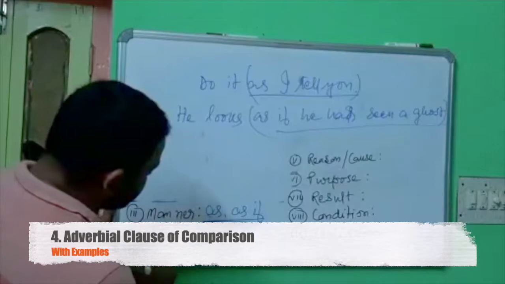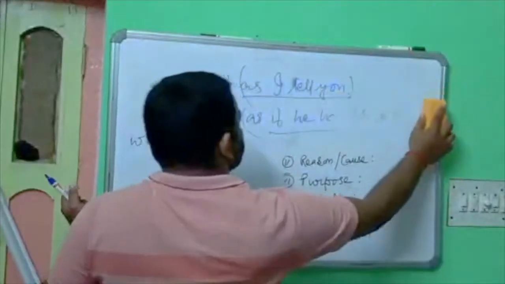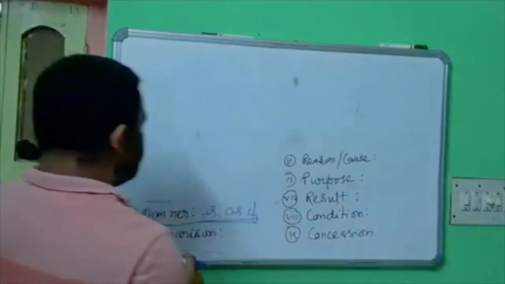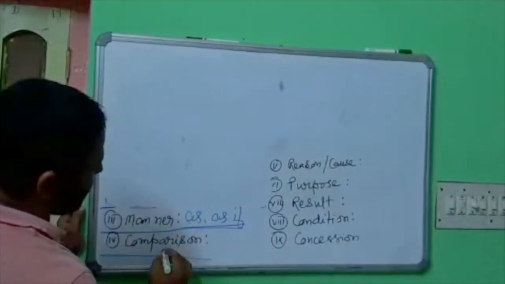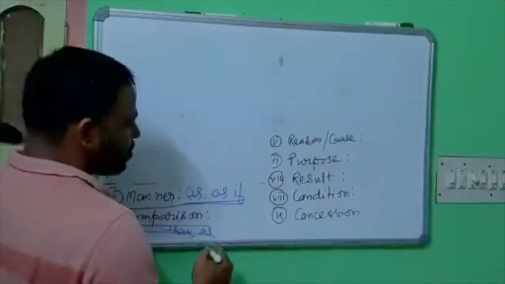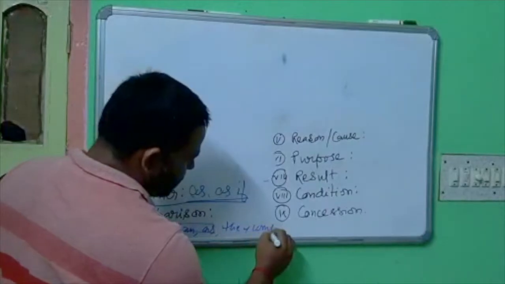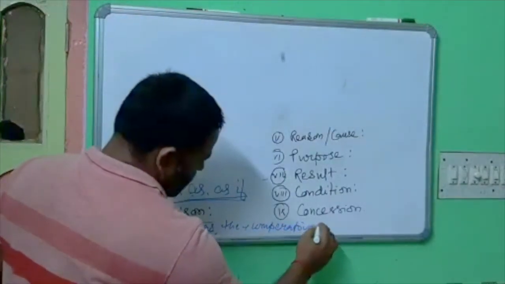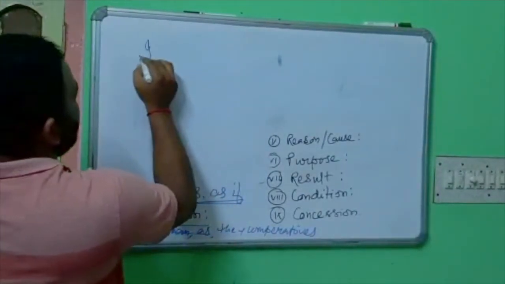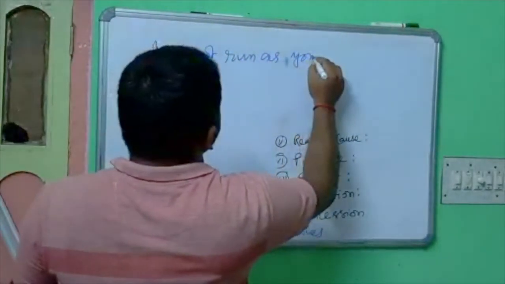Now come to the clause of comparison. While we make comparisons, it can be used as adverbial clause of comparison. So naturally, degree-changing words can be used, such as as, then the comparatives. Now come to the example. I cannot run as you can.